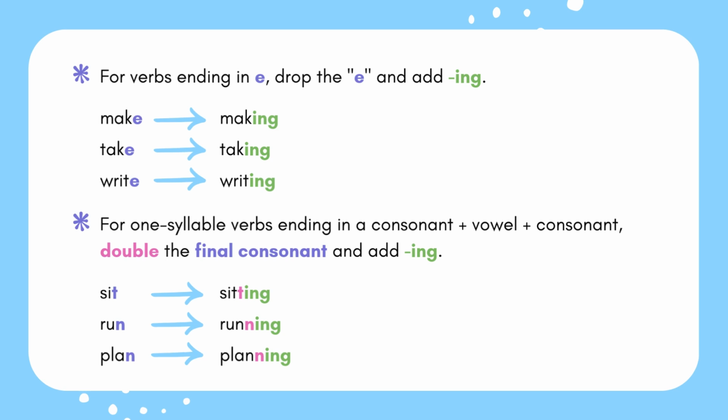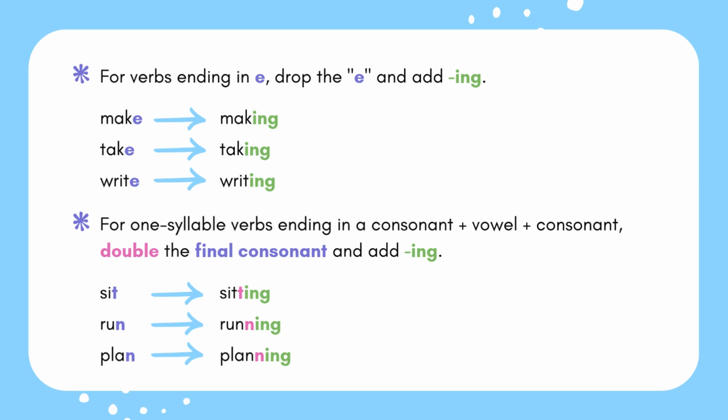And for one-syllable verbs that end in consonant, vowel, consonant, you're going to double the final consonant and add -ing. So sit, it's one syllable. It ends in consonant, vowel, consonant. You're going to double that last letter before adding the -ing. Sitting with two T's.